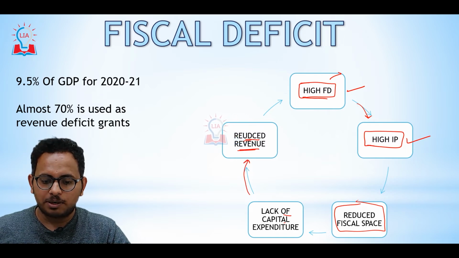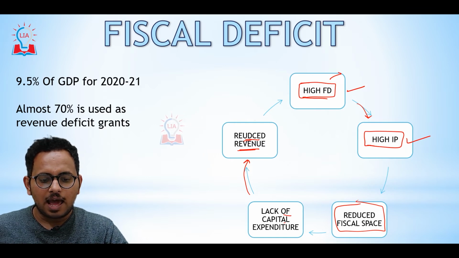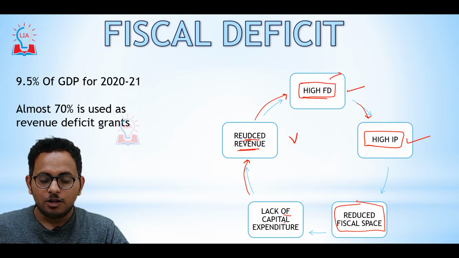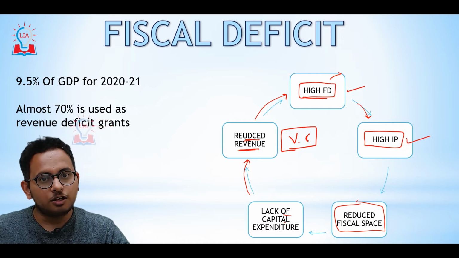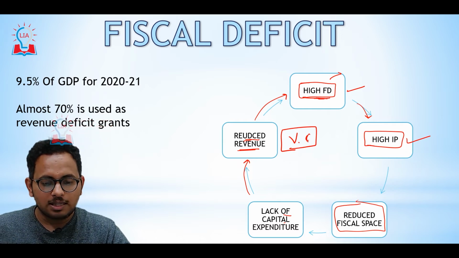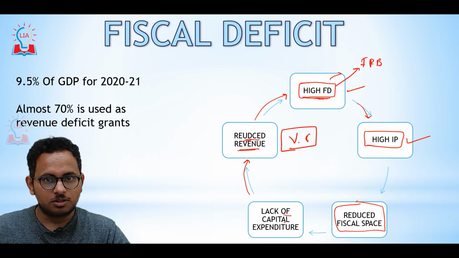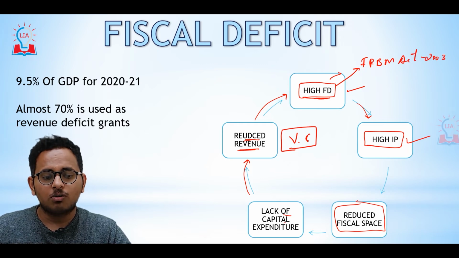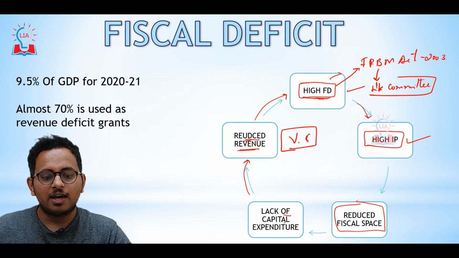If the public expenditure is less, then there will be lack of revenue. There will be reduced infrastructure creation, reduced private investment, and reduced creation of employment. All these lead to reduced revenue to the government. If the government revenue is reduced, the next year it will automatically have to borrow more money. So this is called a vicious cycle that gets created if there is high fiscal deficit.